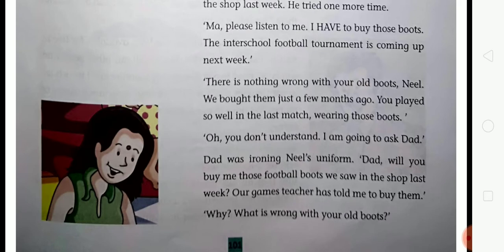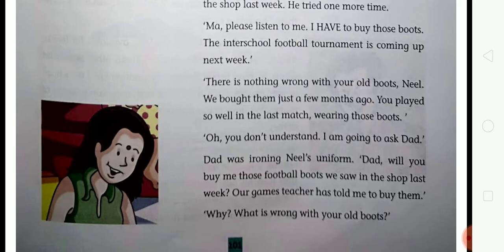Then her mother said, there is nothing wrong with your old boots. They were so good and we bought them just a few months ago, and you played so well in the last match wearing those boots. Then Neil said, oh no Ma, you don't understand. I am going to ask Dad to buy the new boots.